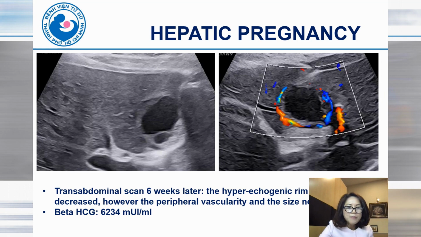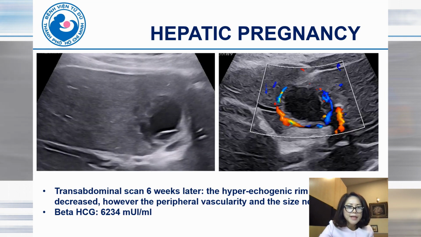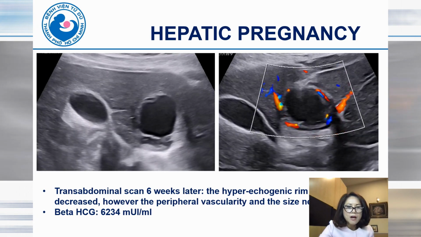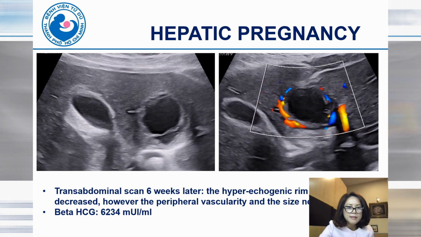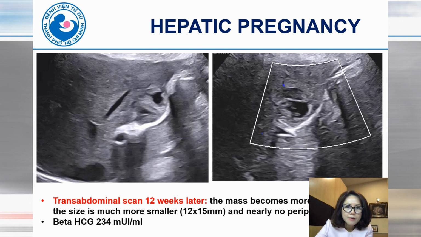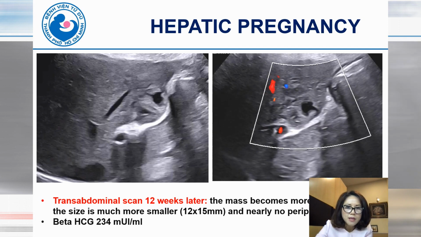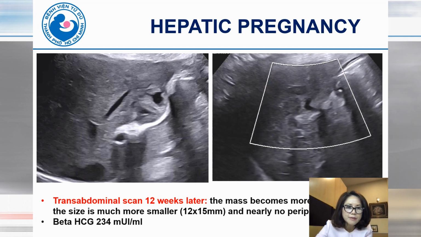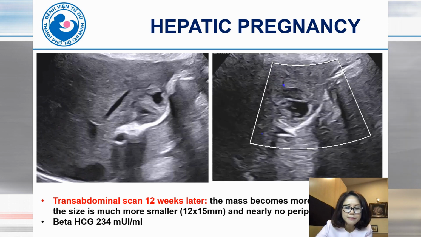We can see the hypoechogenicity has decreased. However, the peripheral vascularity and the size of the gestational sac are nearly the same, but the beta HCG has decreased more. And this is the scan about 12 weeks later. The mass has become more heterogeneous and much smaller, and on the color Doppler there is nearly no vascularity. Beta HCG has decreased significantly.